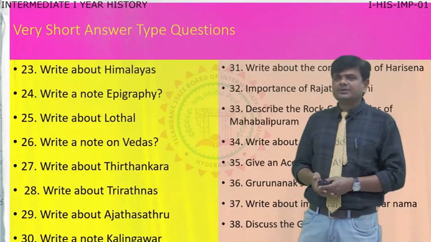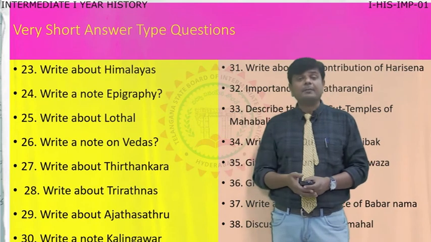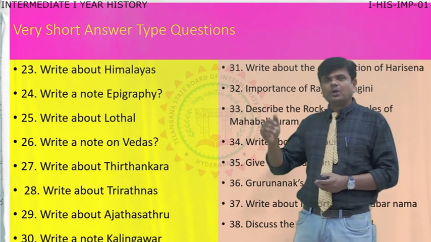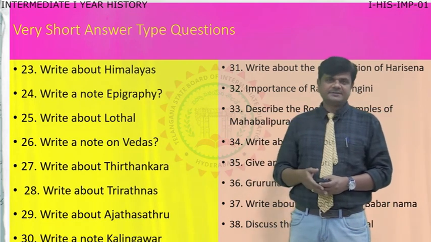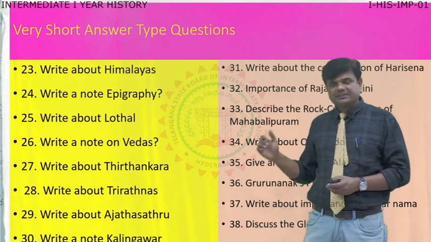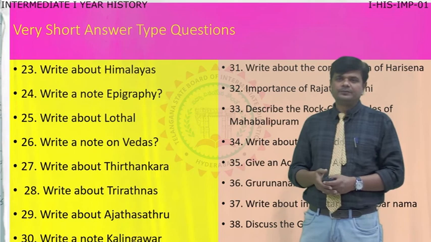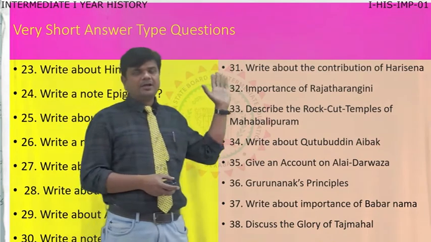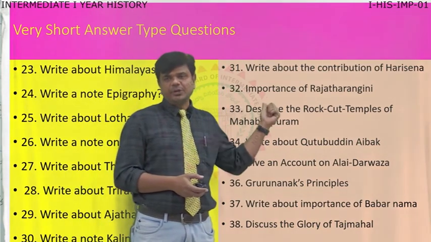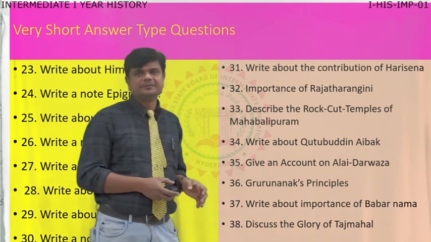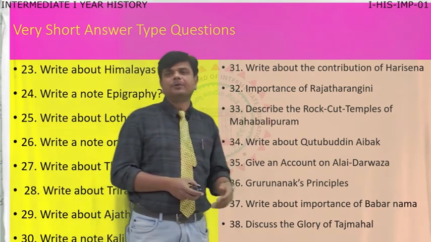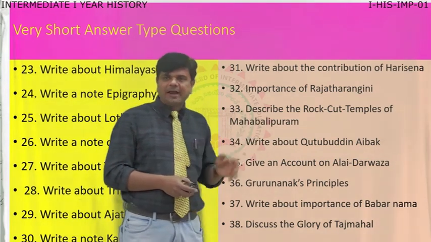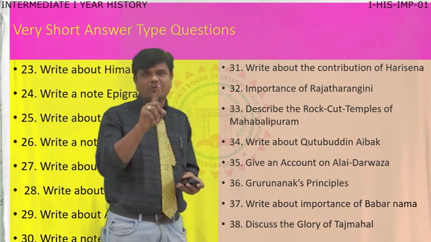Here you see: write about Himalayas. Epigraphy. Write about Lothal, Vedas, Tirthankara, Triratnas, Ajatashatru, Kalinga War. Next, write about the contribution of Harisena. Question 32, importance of Rajatarangini. Next, rock cut temples of Mahabalipuram. Question 34, write about Kutubuddin Aibak. Moving to 35, give an account of Alai Darwaza.